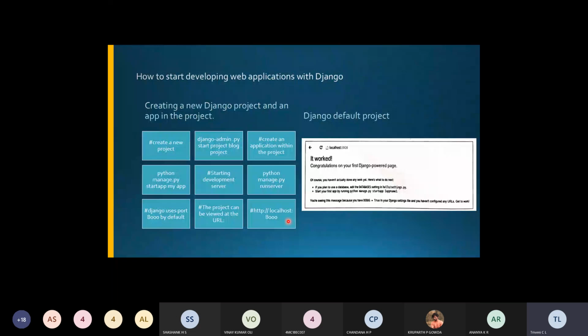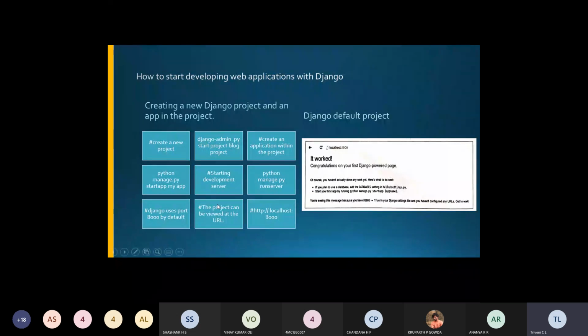We'll go to the next one: how do we create the project and how do we create an application. So this is the code. I have given the code steps here for creating a new Django project. First, you create the new project using this command: django-admin.py startproject blogproject. So this is the first step.